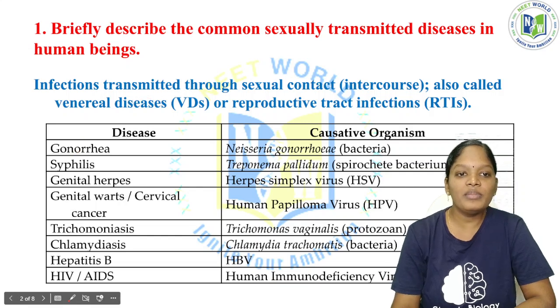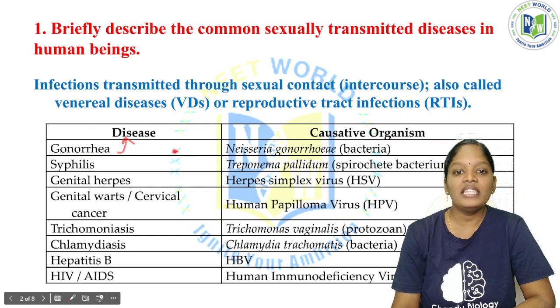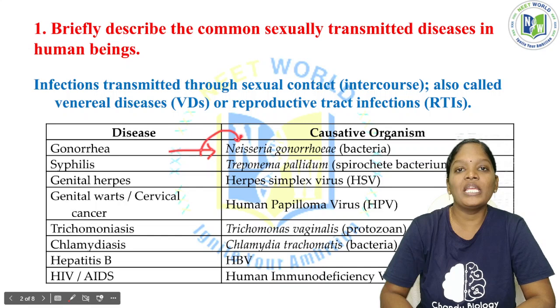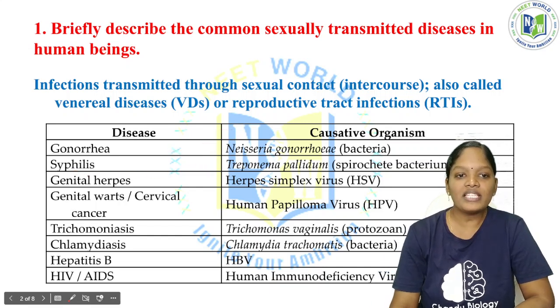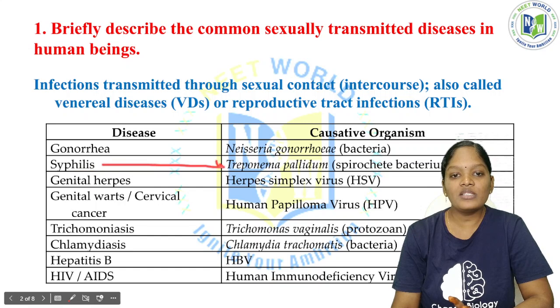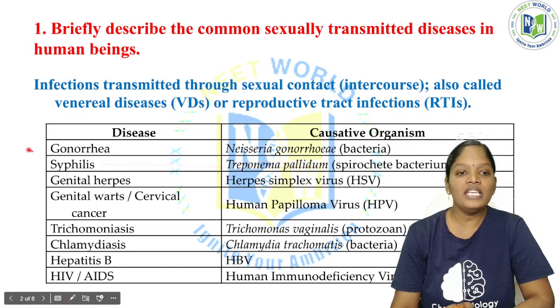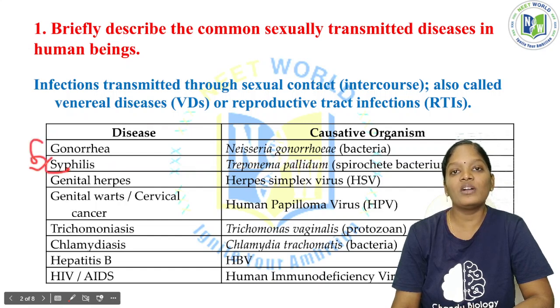The first one is gonorrhea, the name of the disease. This is caused by a bacterium, Neisseria gonorrhoeae. Syphilis is again a sexually transmitted disease, caused by a bacterium called Treponema pallidum. So gonorrhea and syphilis are the bacterial sexually transmitted diseases.